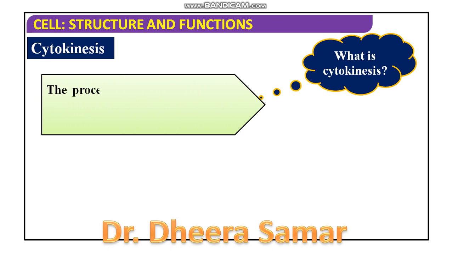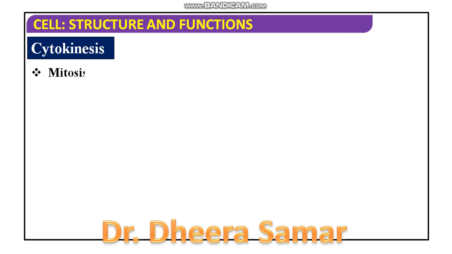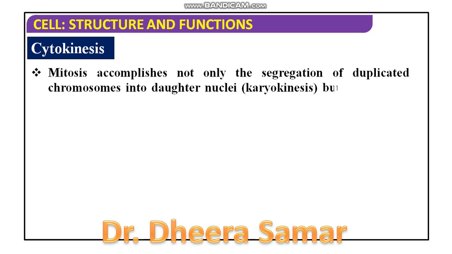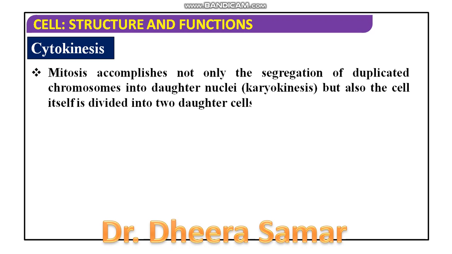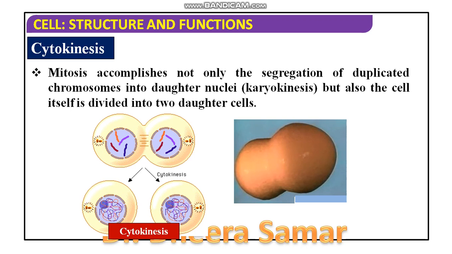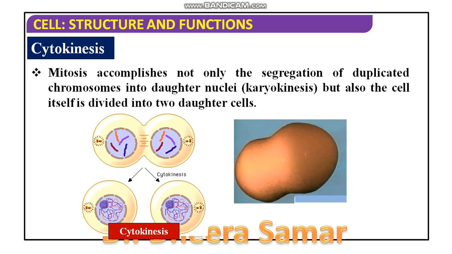Cytokinesis is the process in which the cytoplasm of a cell is divided to form two daughter cells. Mitosis accomplishes not only the segregation of duplicated chromosomes into daughter nuclei during karyokinesis, but also the division of the cell itself into two daughter cells, as you can see in the diagram.